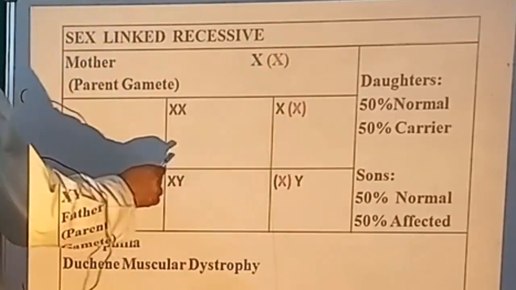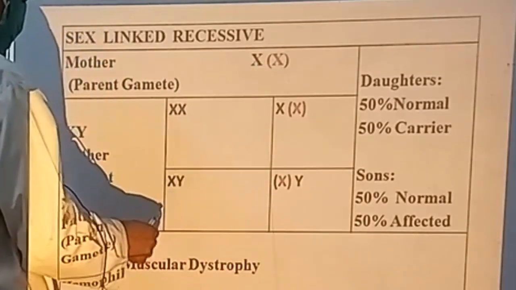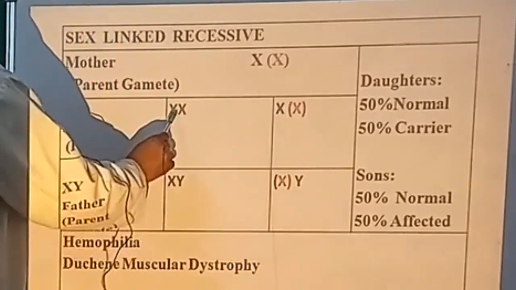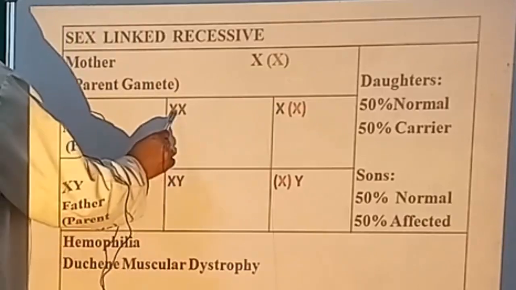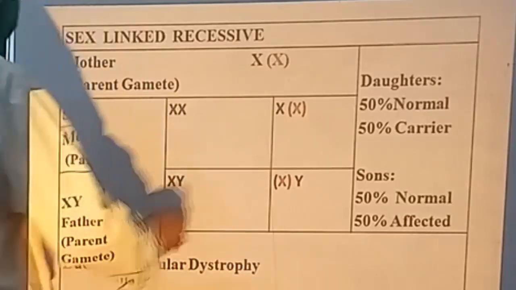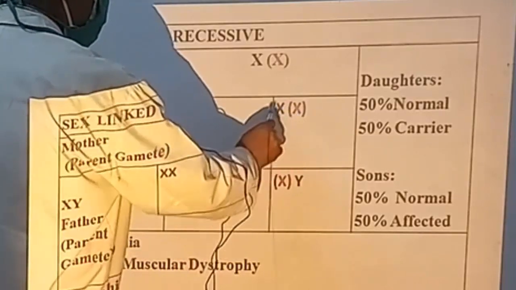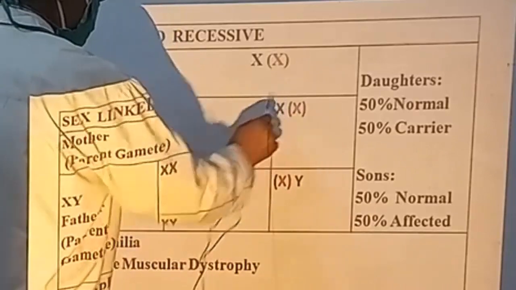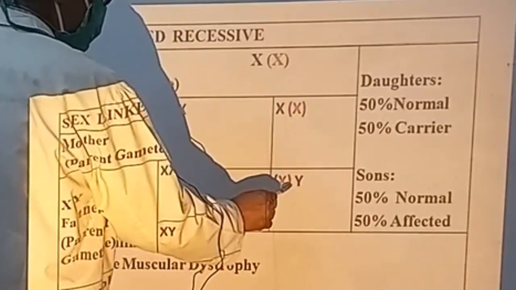So the effect on the offspring happens in this way. Here these are a normal male, a normal female, and a normal male, and here this is a daughter and this is the son.